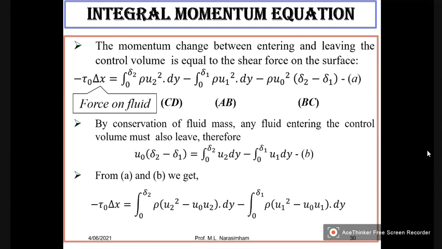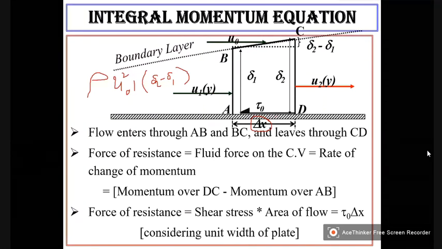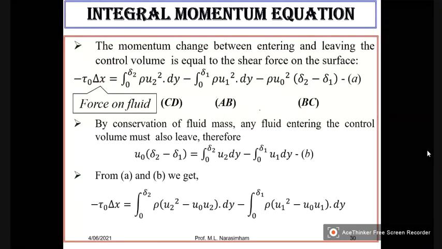Now what we have done is we have taken a small element of length delta x. Now if I take delta x approaches to 0, then what I can write, replace this delta x by dx.